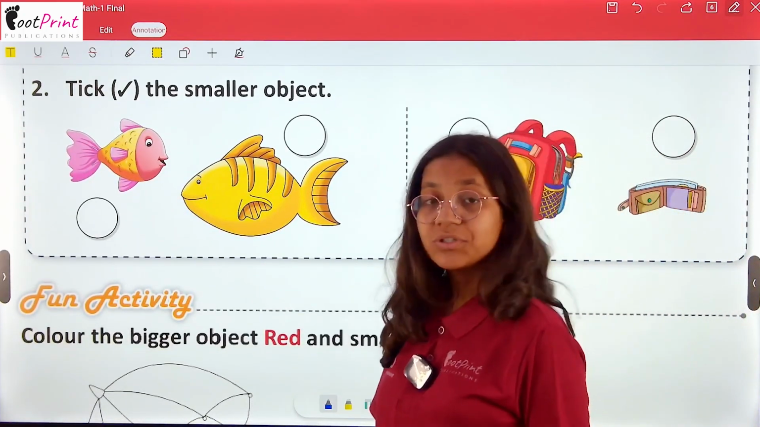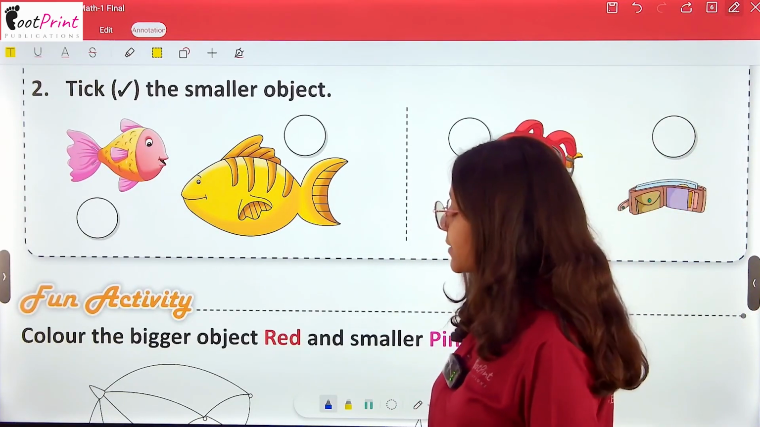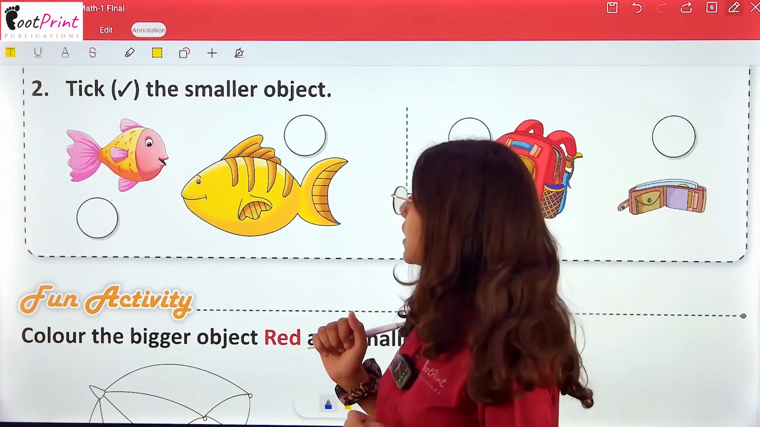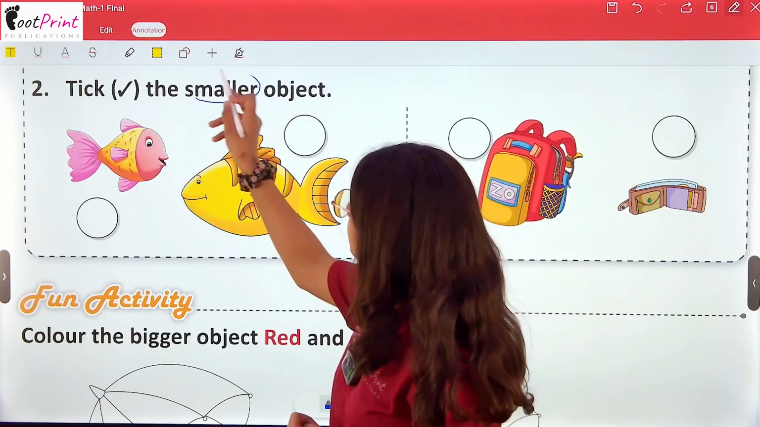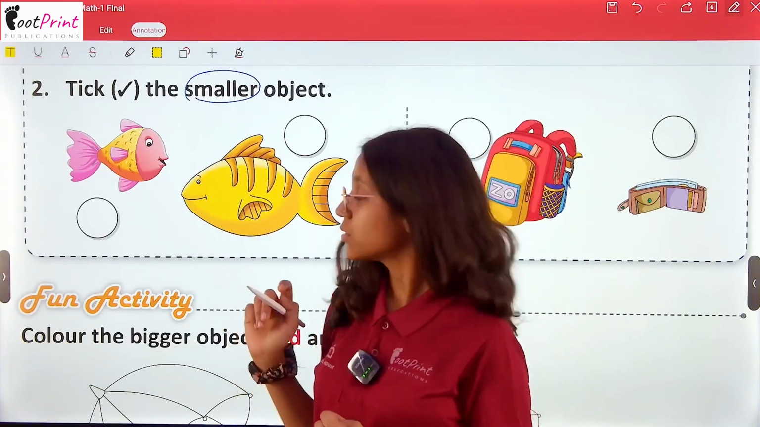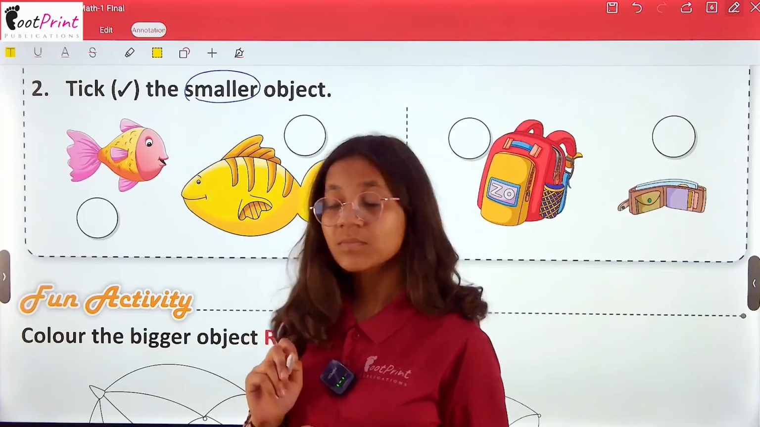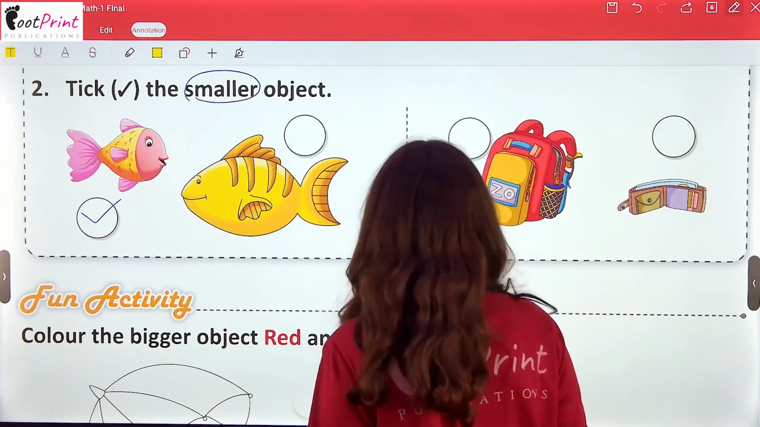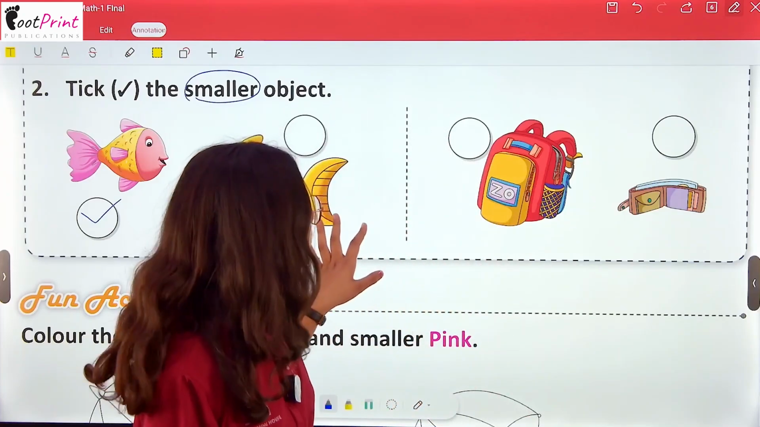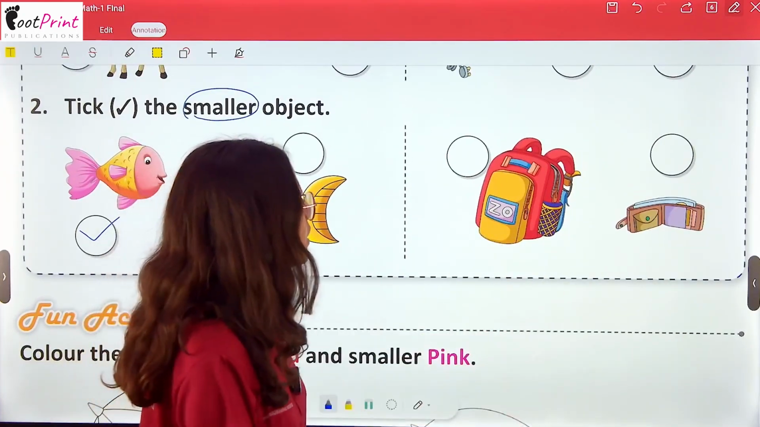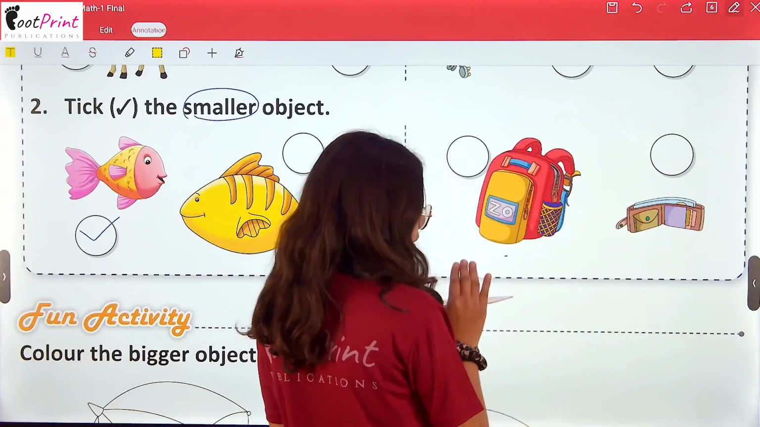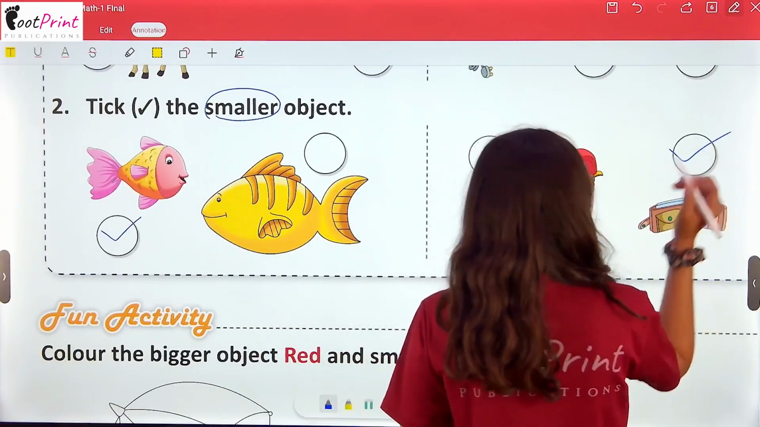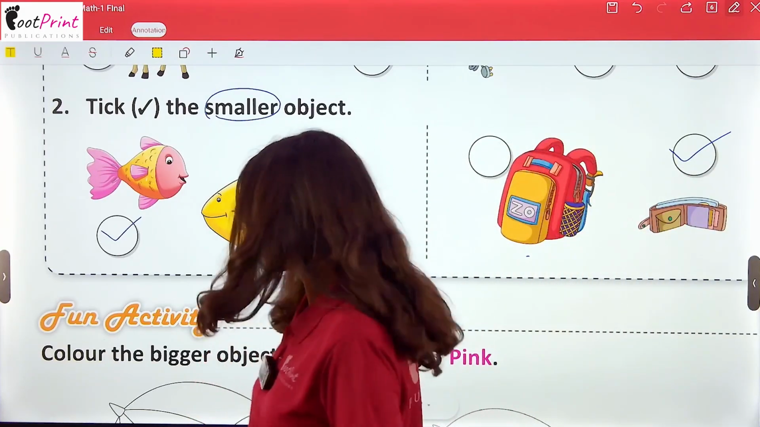So, the next question is take the smaller object. In this picture, what are you seeing? 2 fishes? And tell me now, which one is a smaller object, smaller fish? Is this or this? Yeah, you are right. This pink cute fish is smaller than the bigger one. And in this picture, this bag is bigger than this, and this wallet is smaller than the bag. So, we will take the smaller one.